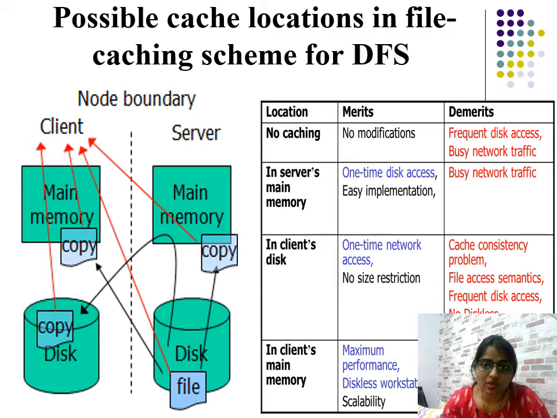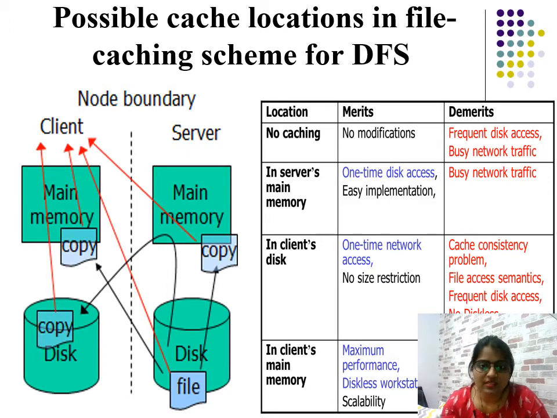That is why the network will be very busy, and heavy network traffic will arise. Caching is nothing but copying the same file to another location for easy access. If you are not doing that, you have to access the server's disk frequently, and it will result in busy network traffic.